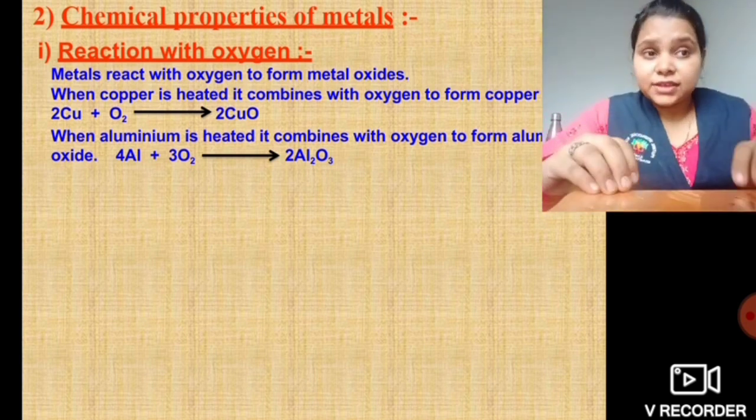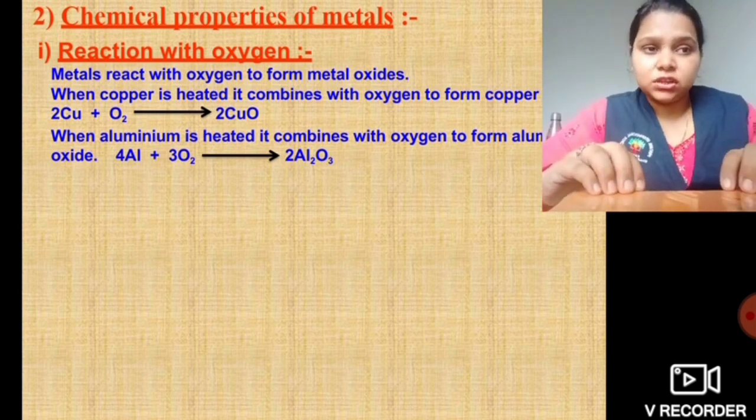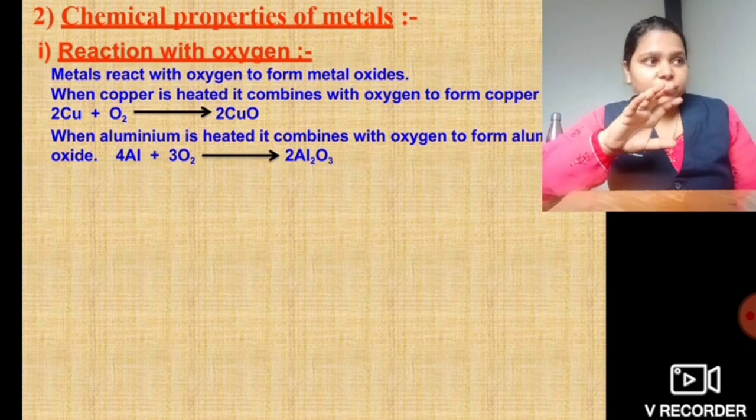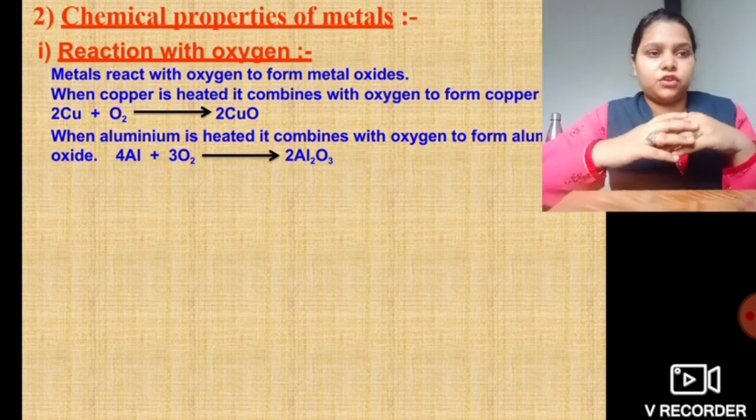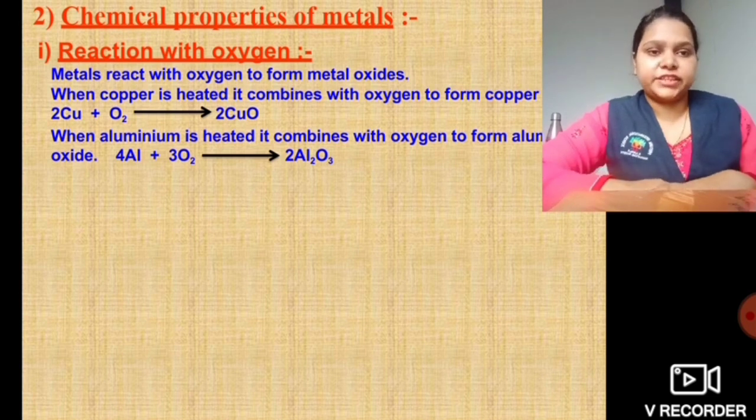Now, why do we need acid, dear children? In the last chapter, we studied about oxidation. Oxidation is when we have to remove the oxygen from it. So, in this way, this process takes place.